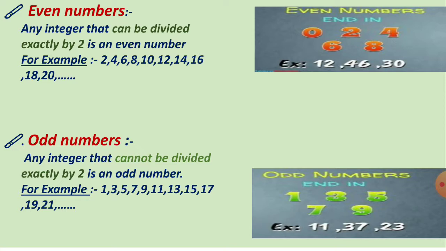That means any number which is divisible by 2 is an even number. Odd numbers. Any integer that cannot be divided exactly by 2 is an odd number. For example, 1, 3, 5, 7, 9, 11, 13, 15, 17, 19, 21 and so on.